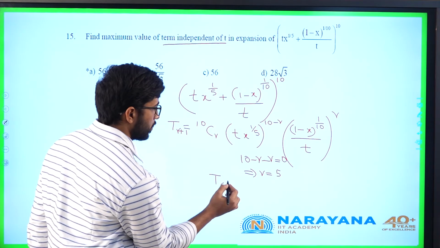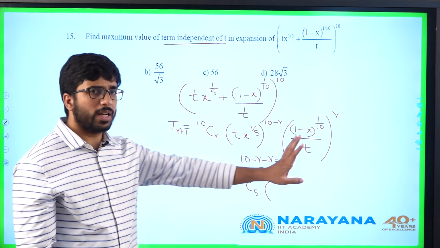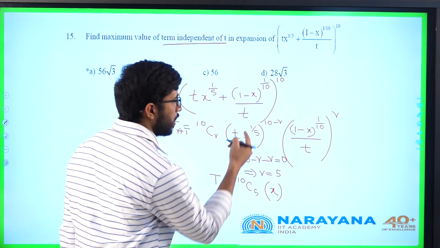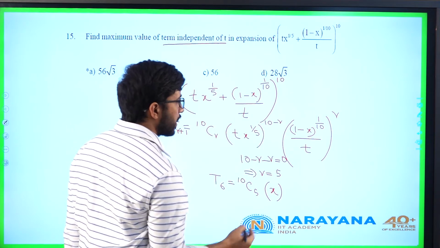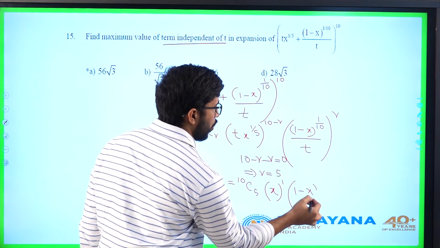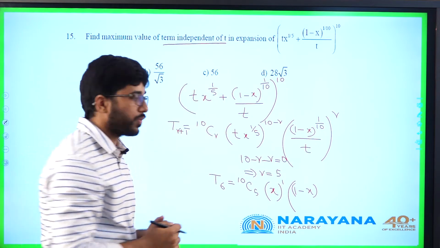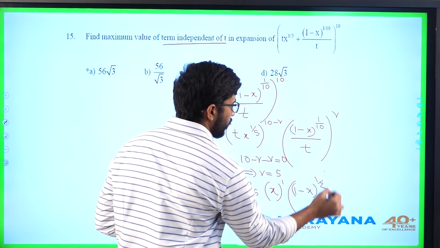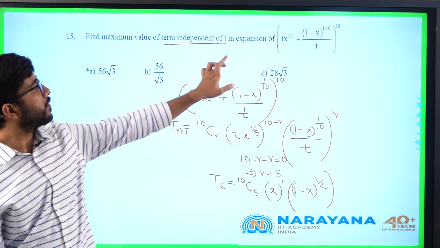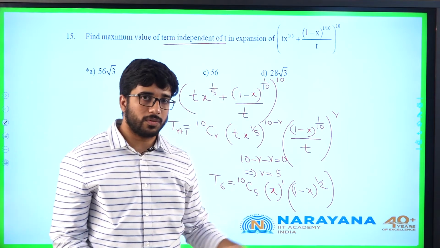What is T6? 10C5 into this value will be, t will get cancelled, so I am not concerned about the t part. x^(1/5) into 10 minus 5, the 5 gets cancelled, I will get x to the power 1, into (1-x)^(1/10 into 5), which is (1-x)^(1/2). So this I have to optimize. He is asking only the value of x. Find the maximum value of the term independent of t in this expression. He is asking the maximum value of this one.